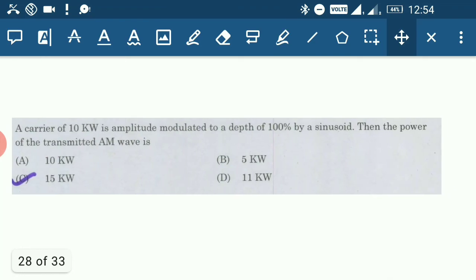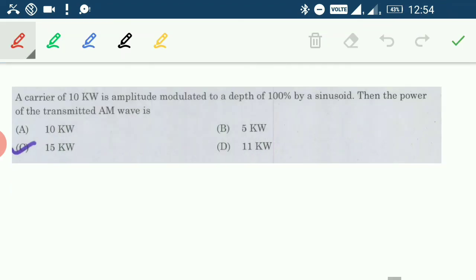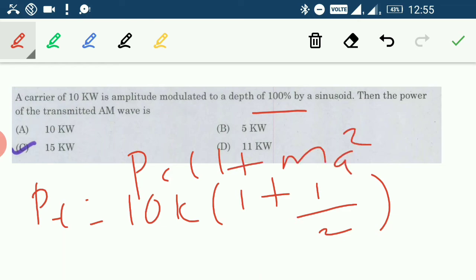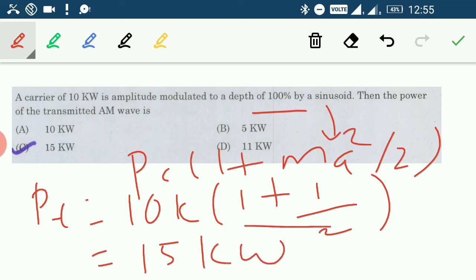Next one, a carrier of 10 kilowatt is amplitude modulated to a depth of 100% by a sinusoid, then power of the transmitted wave. So we know that PT is equal to PC into 1 plus MA squared by 2. MA is nothing but modulation index. 100% means 1. PT is PC into 1 plus MA squared by 2. MA is 100% modulation index, 1. PC is carrier power. So it will give 15 kilowatts. It is 1.5 into 10, 15. So option C is the right answer.